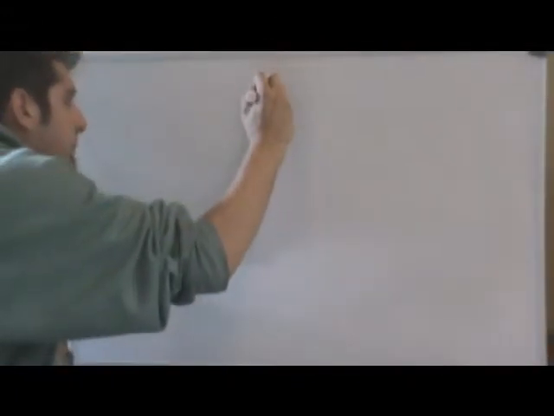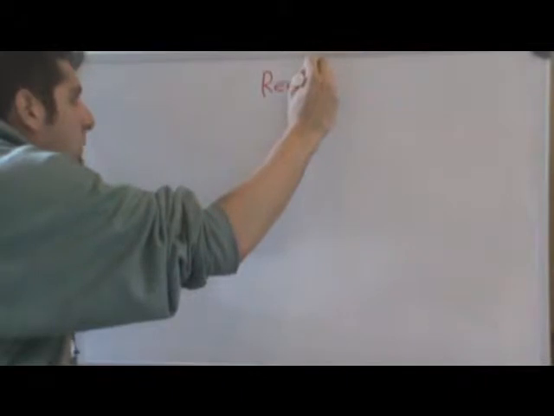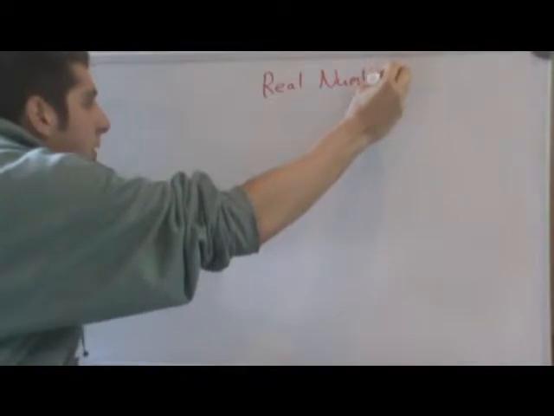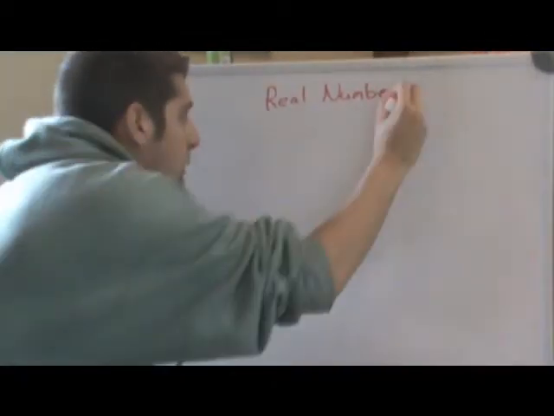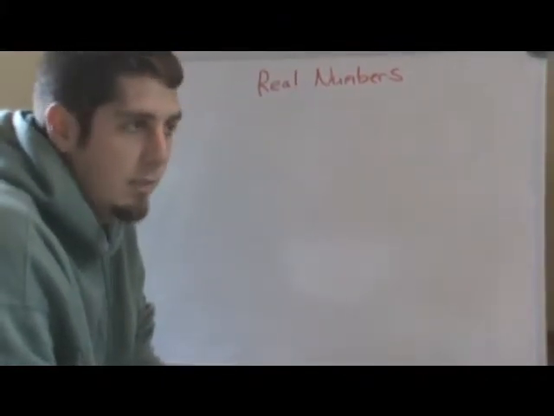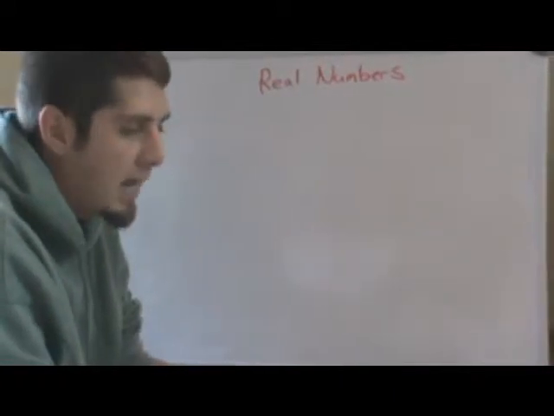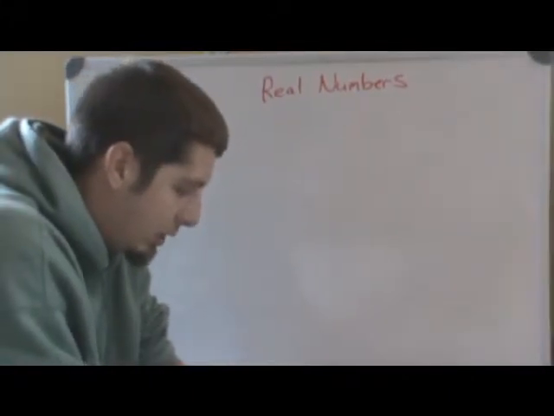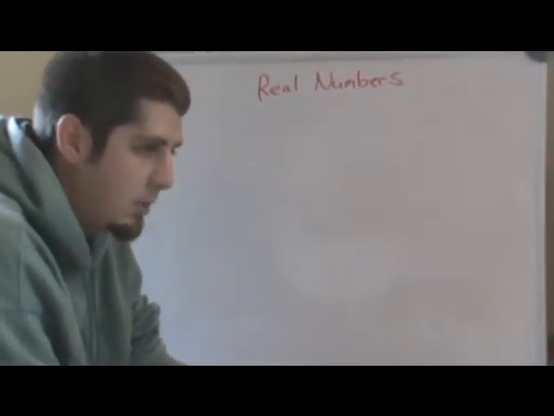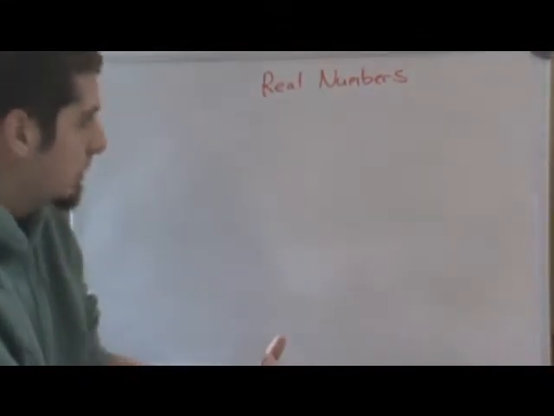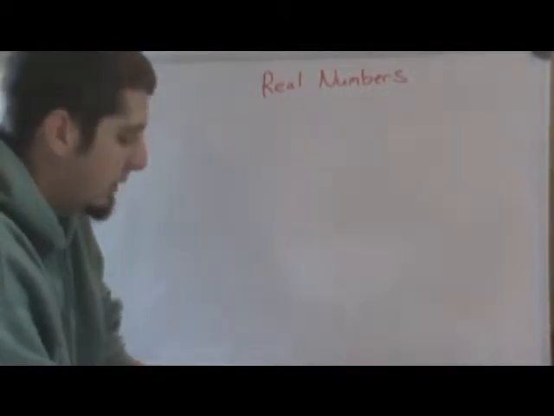And during one of those videos, I talked about how the real numbers are a group of numbers that includes pretty much any number you can think of. The only numbers not included in the real numbers group are imaginary numbers, which we're not going to talk about today. You'll typically see imaginary numbers with a little i after them, and it may look like a variable, but it's actually telling you this number is imaginary. So a lot of times you'll see mathematicians avoiding using i as a variable because of that. But imaginary numbers are something for a more advanced class.